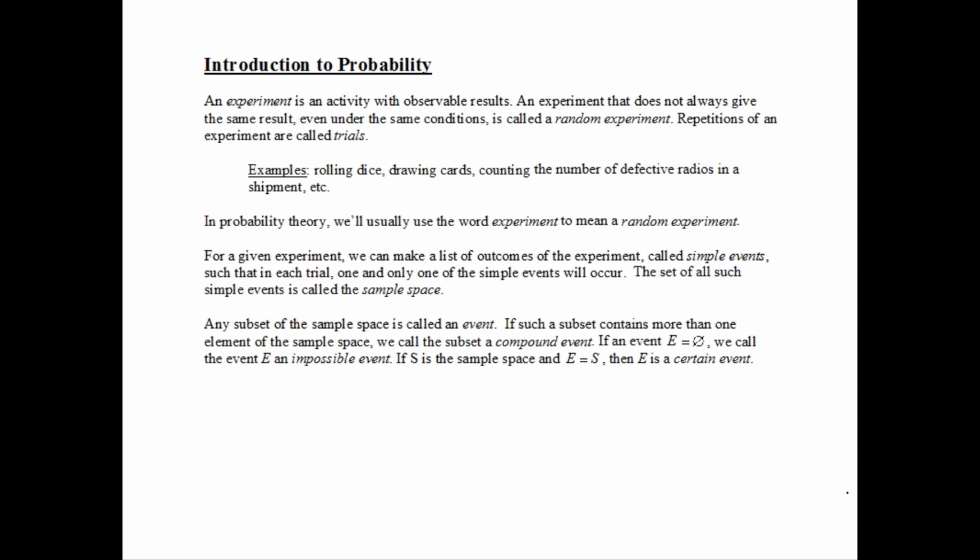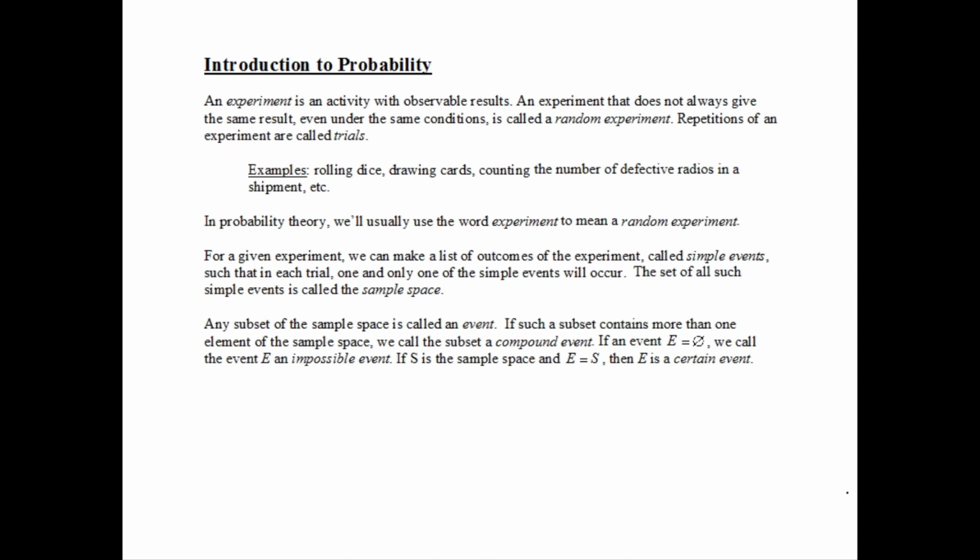If it's an experiment that doesn't always give the same result, even under the same conditions, it's called a random experiment. And repetitions of an experiment we call trials. Here's some examples. Rolling a dice, even under the same conditions, you would not expect to get the same result every time. Drawing a card or a name out of a hat. Counting the number of defective radios in a sample. In probability theory, when we use the word experiment, we usually mean random experiment.